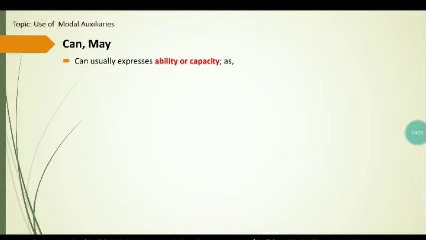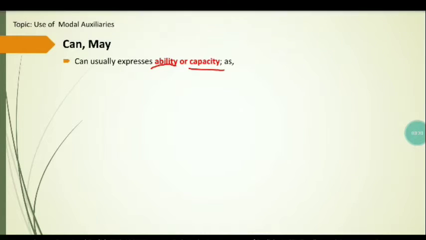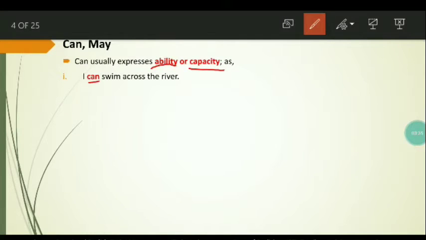Now let's discuss the different uses of can and may. Can usually expresses ability or capacity. How? Let's discuss the examples. I can swim across the river. Over here, can expresses the ability of the speaker that he can swim across the river.